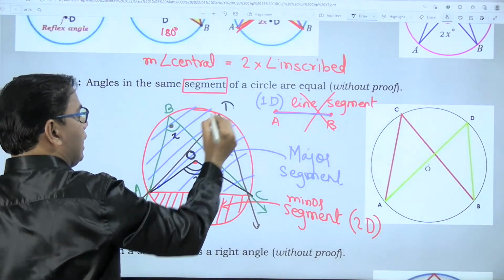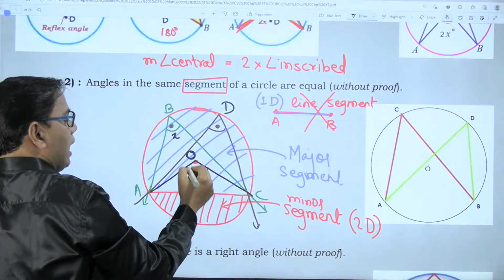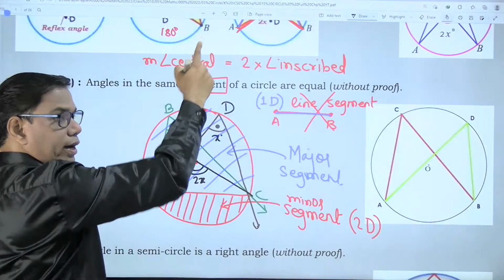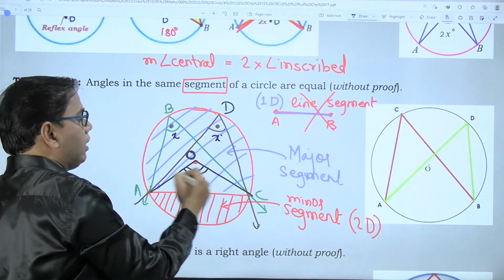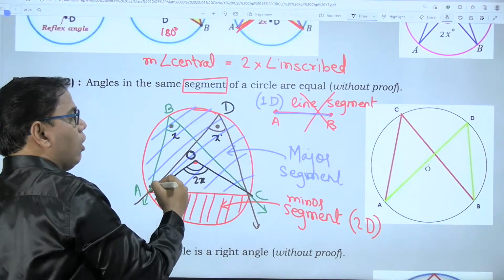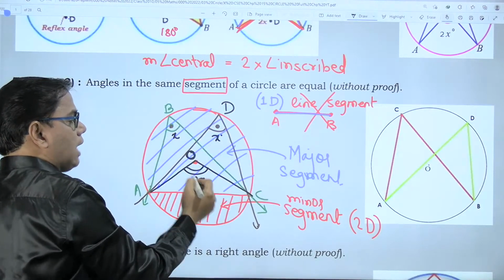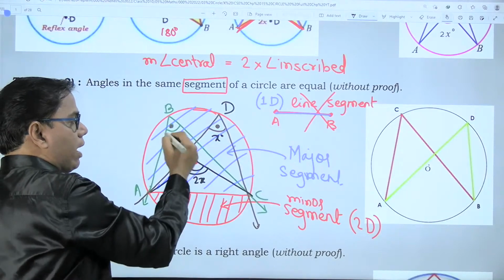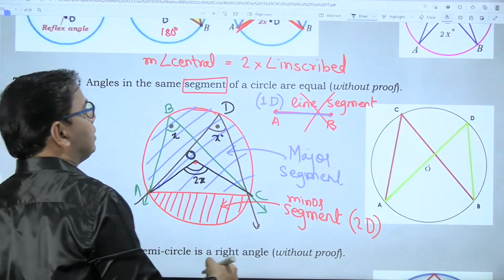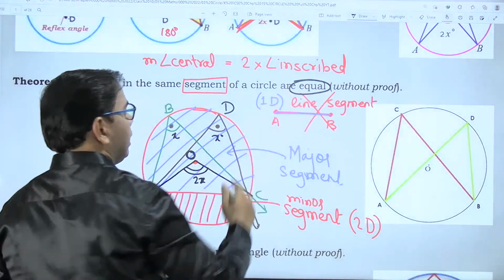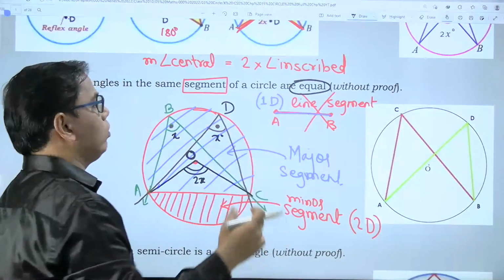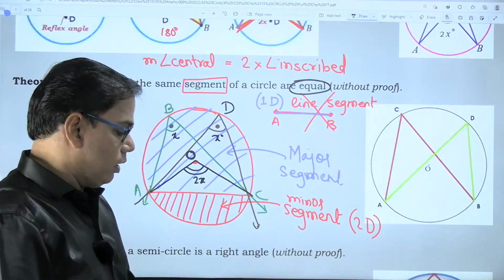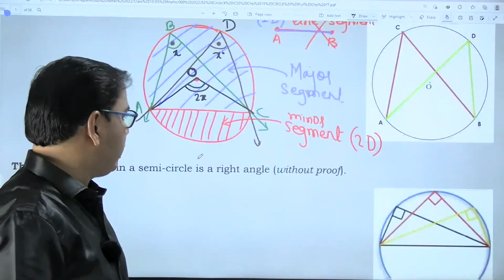And what about angle ADC? Angle ADC is also half of the central angle. According to that theorem, the central angle is twice the inscribed angle, or in other words, the inscribed angle is half the central angle. So this is x. Both are half of the same central angle, so both angles are equal. I am giving you this proof, but in examinations proofs are not required. Correct?